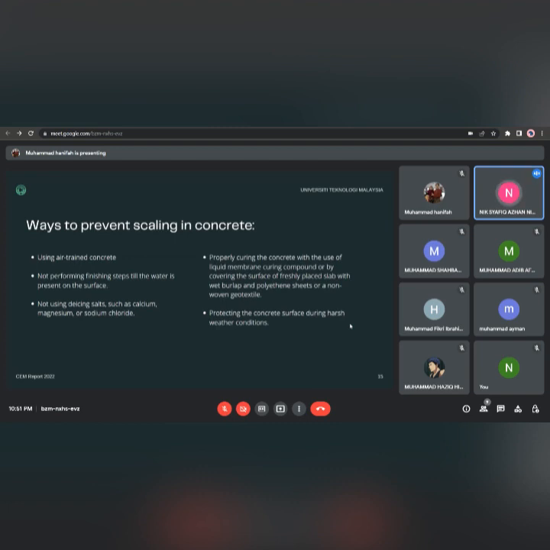And then properly curing the concrete with the use of a liquid membrane curing compound, or by covering the surface of freshly placed slab with wet burlap and polythene sheets or a non-woven geotextile. And lastly is protecting the concrete surface during harsh weather conditions.